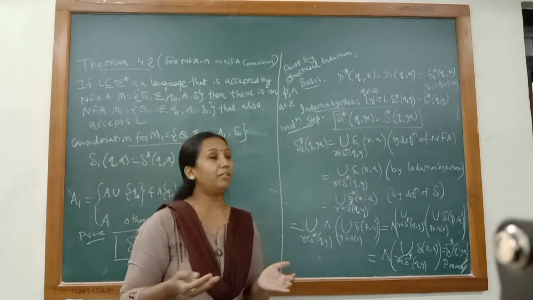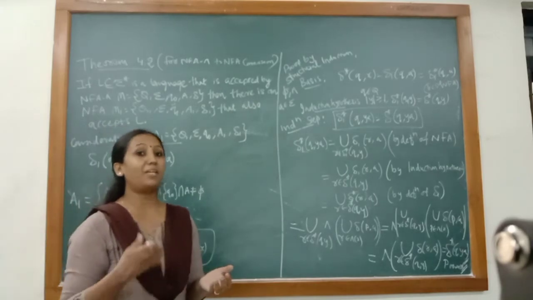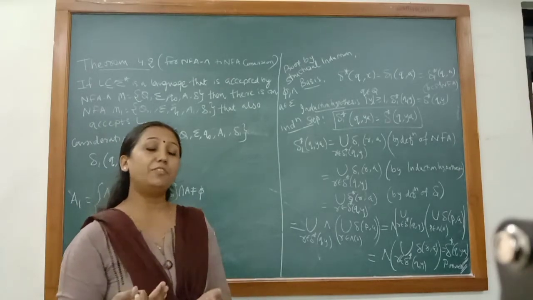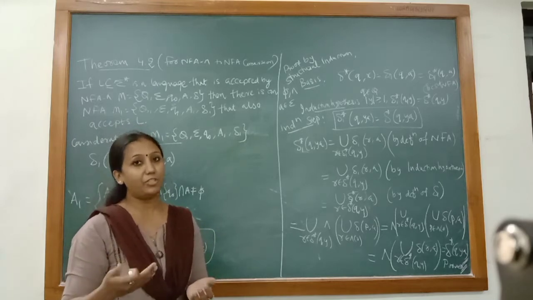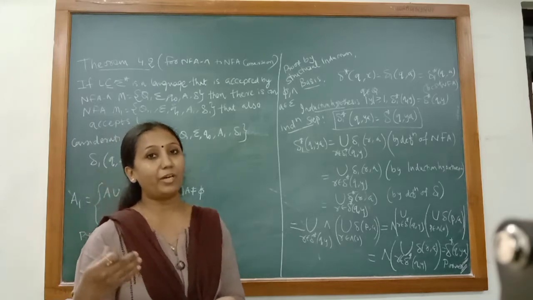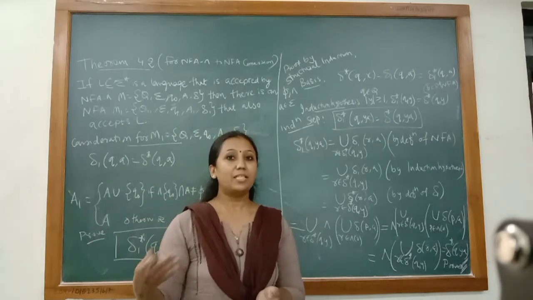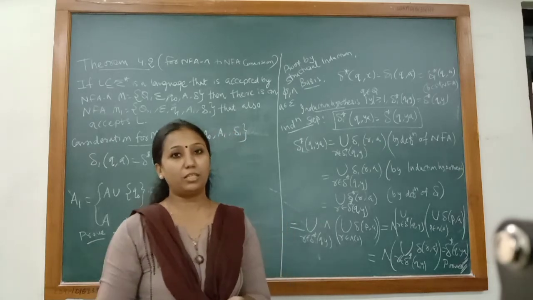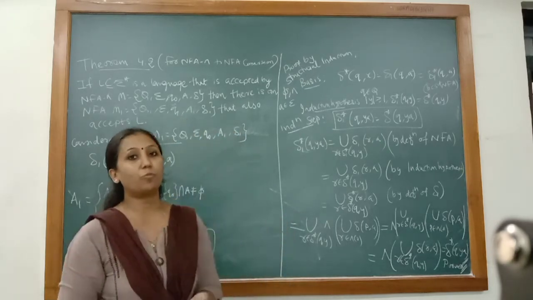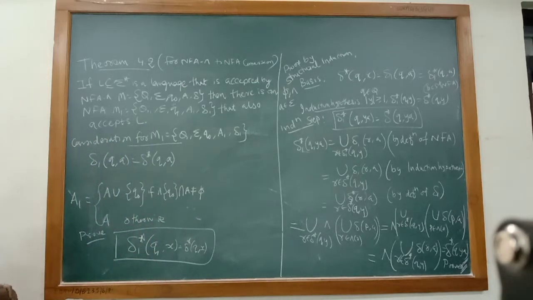At the end of this theorem we can say that if for any language we can draw the NFA null, then that language would be accepted by an equivalent NFA, and further by an equivalent FA. In the same way, for that language we can draw the NFA as well as the FA. Okay, so let's see the statement of the theorem.